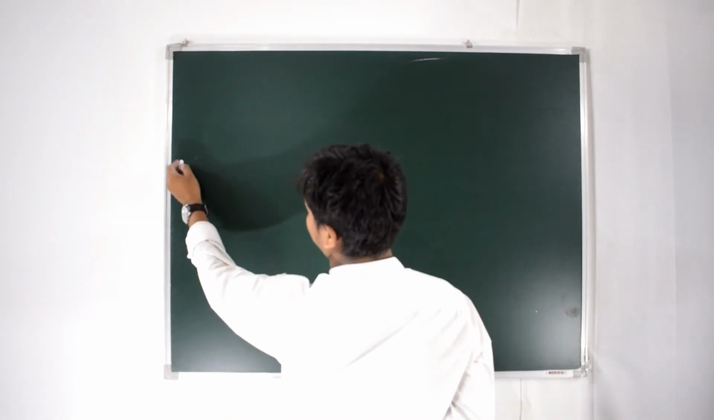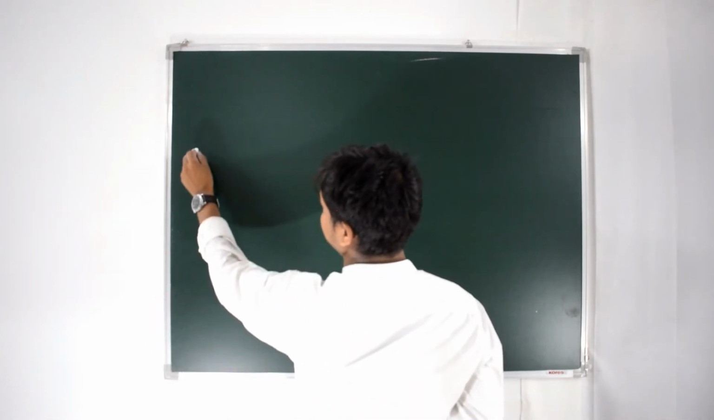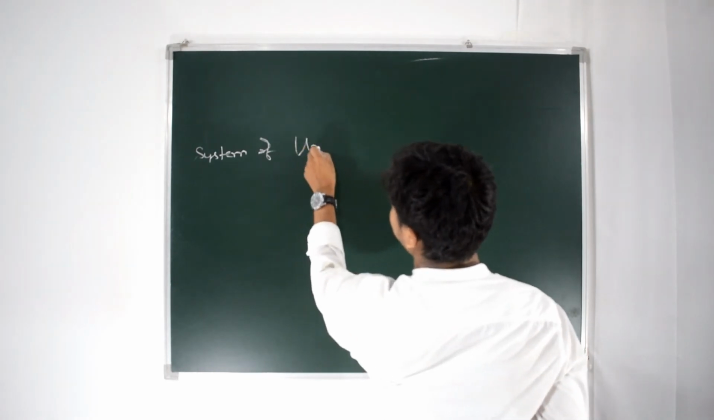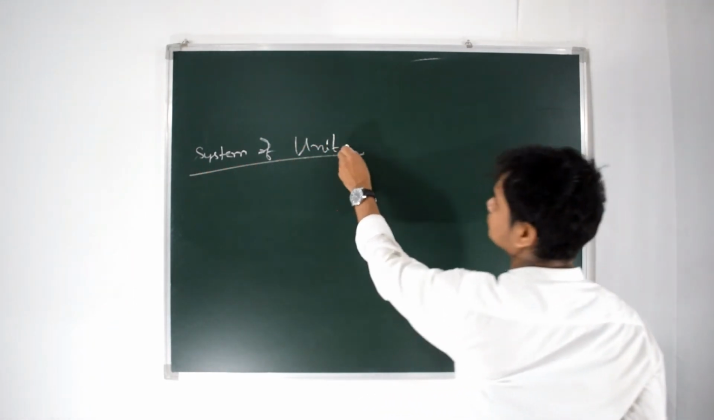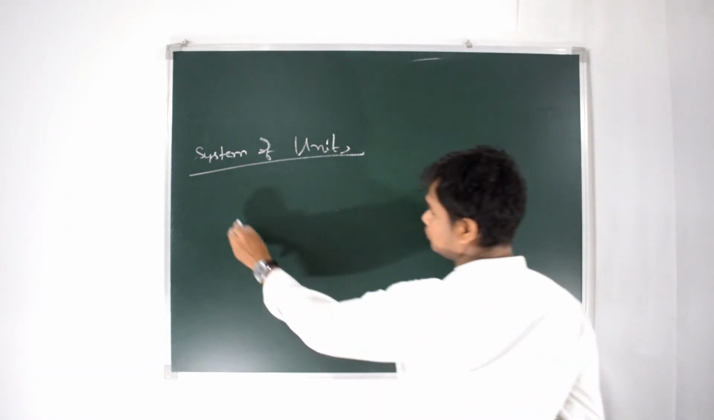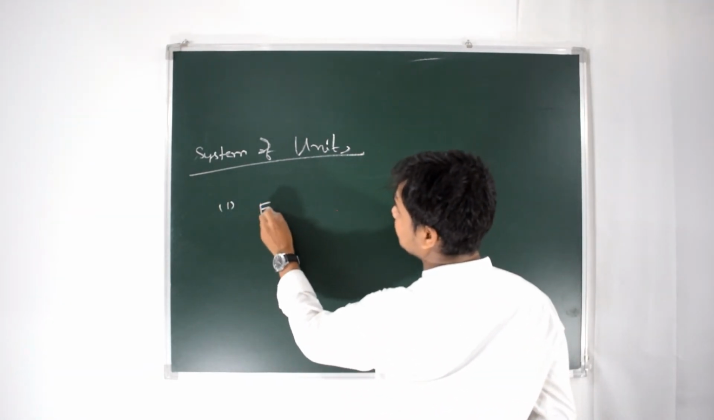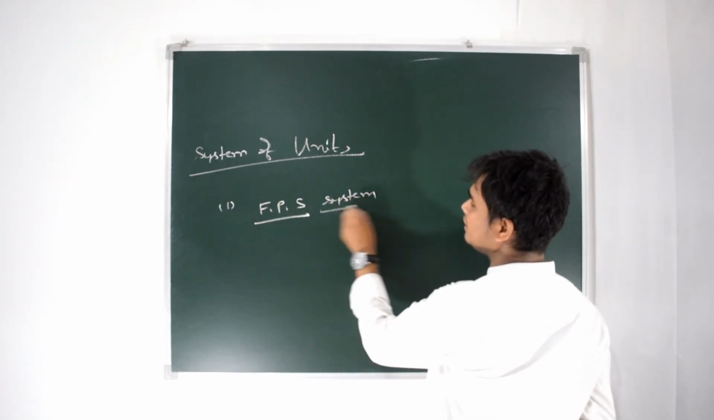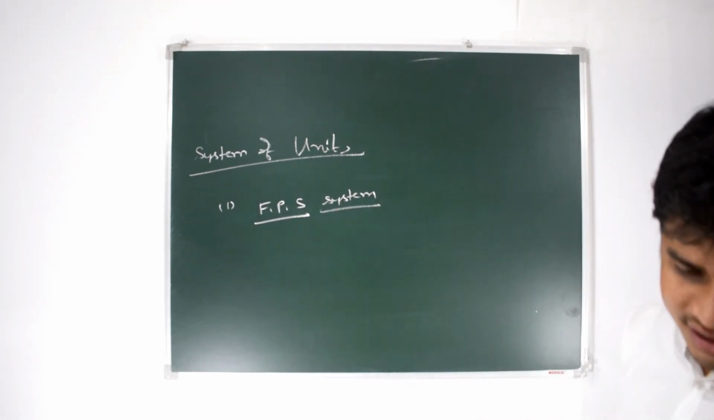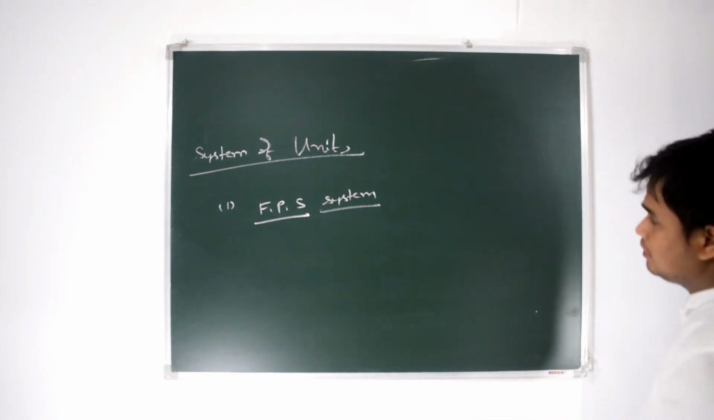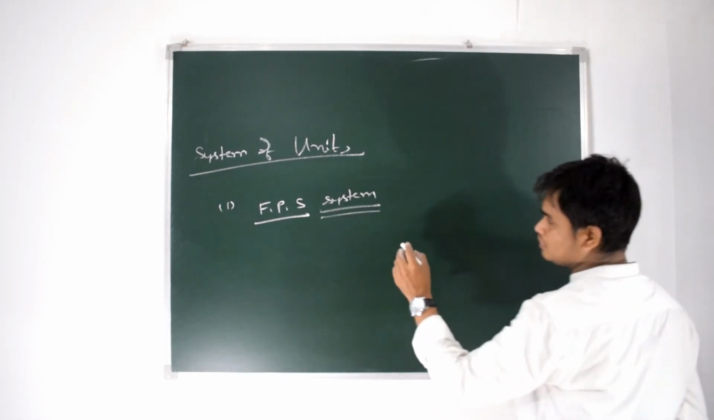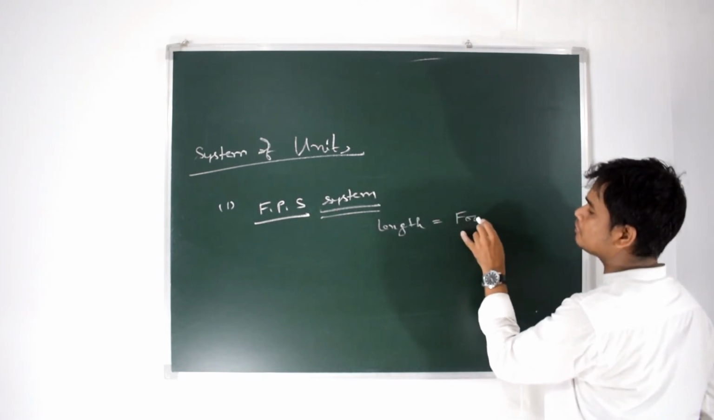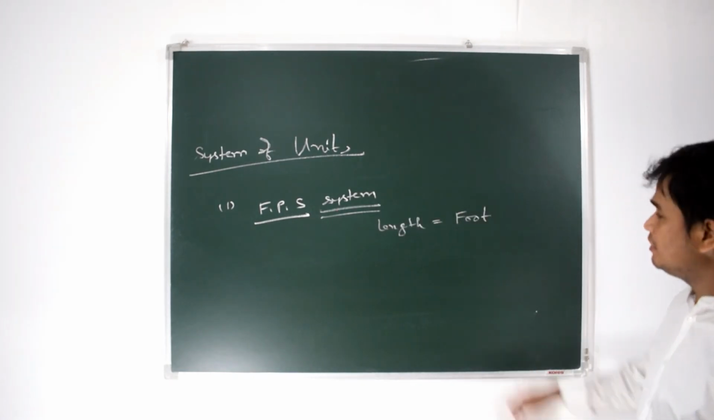Next is system of units. How many systems of units are there? First of all, we can start by discussing the FPS system. This is also called the British system. The British use this. For measurement of length, they use the foot.